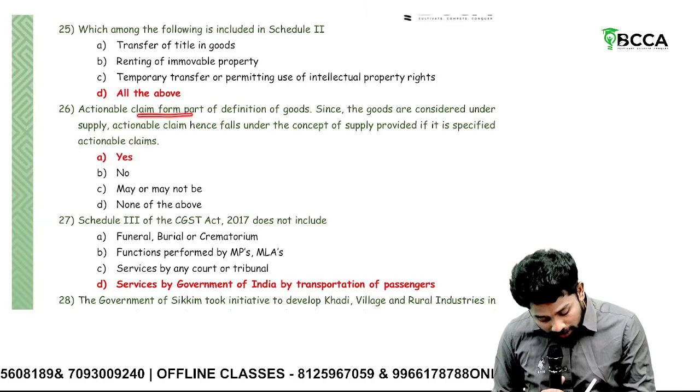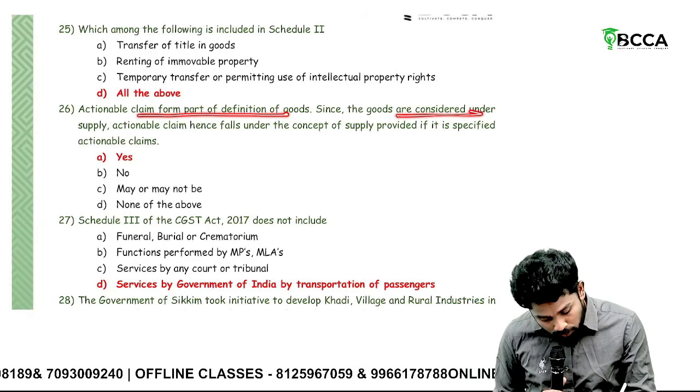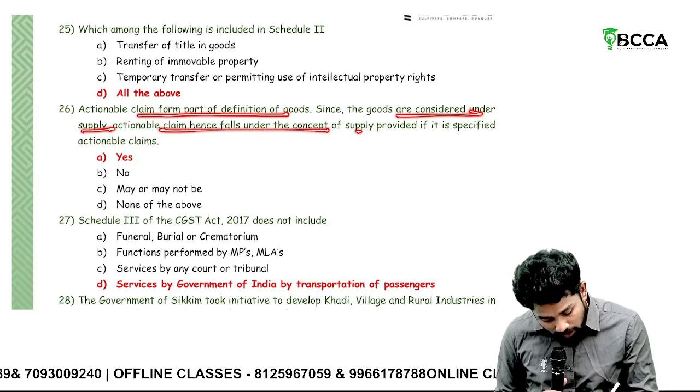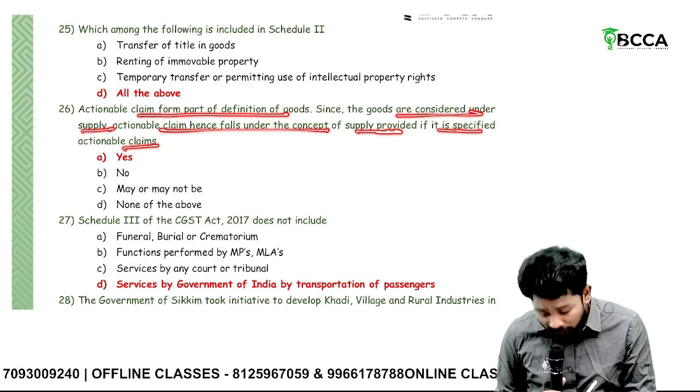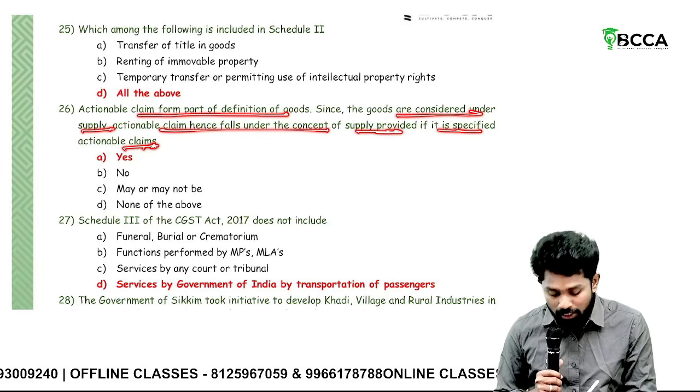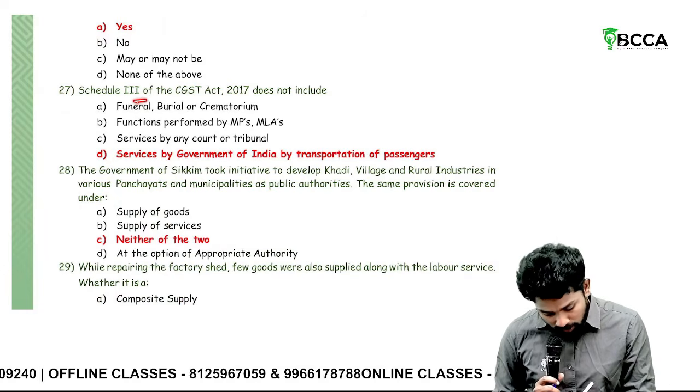So here, actionable claim is part of the definition of goods, since goods are considered as supply. Actionable claim hence falls under the concept of supply, provided it is a specified actionable claim. Since it is a specified actionable claim, it is what? Supply. Then, Schedule 3 does not include.